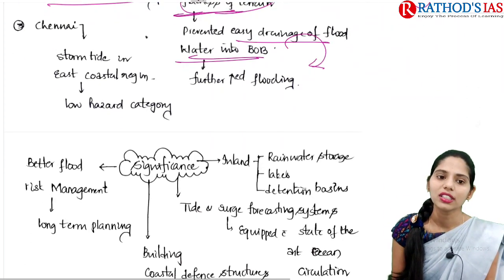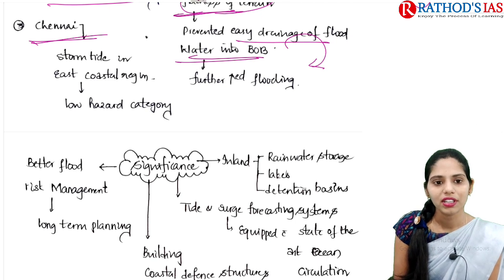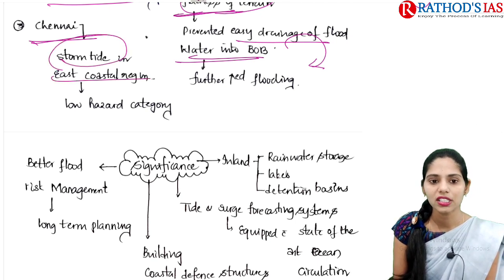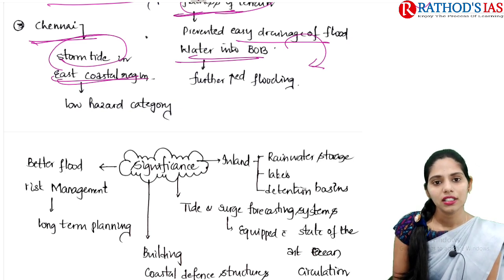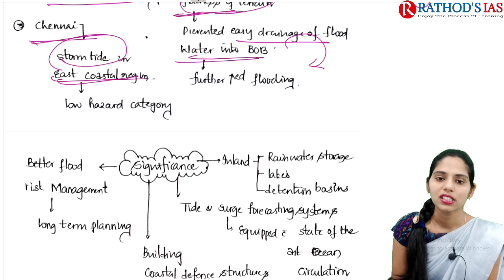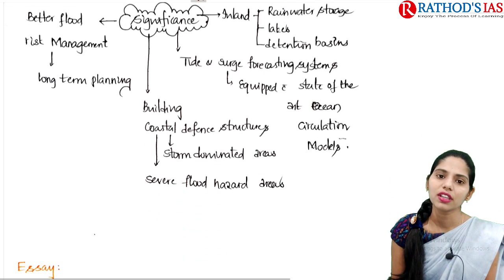If you are talking about the third region, that is Chennai Corporation in Tamil Nadu, it is mainly affected by the storm tide in the eastern coastal region. But when we compare the intensity with the Maithi catchment, Chennai is very, very low compared to that. So in this way, what is the significance of this study?